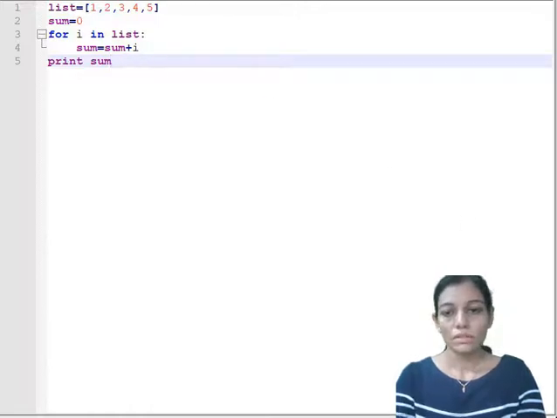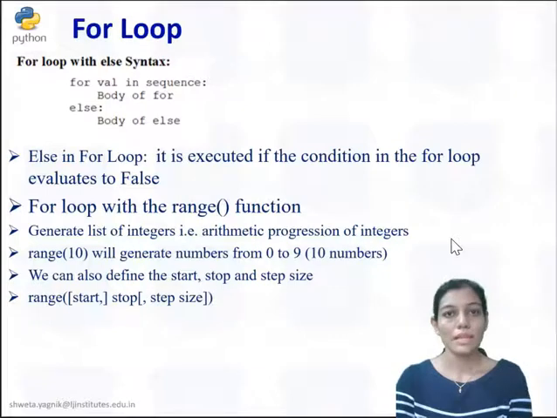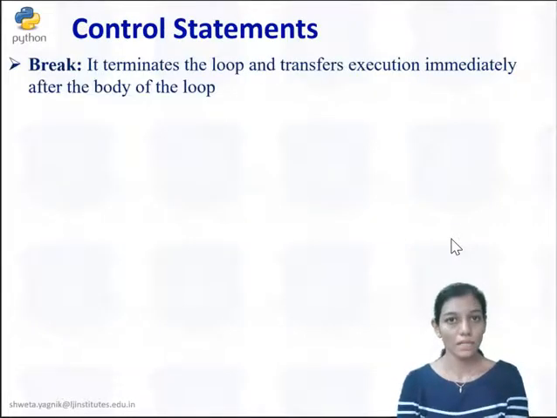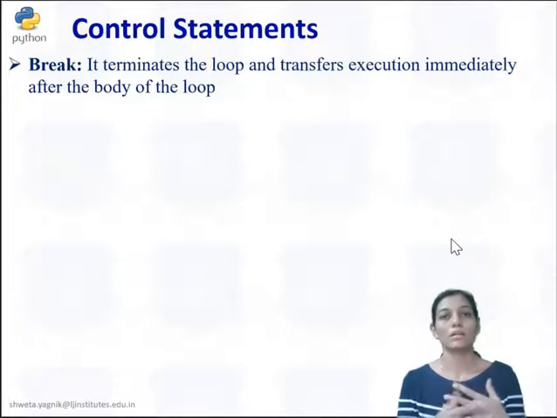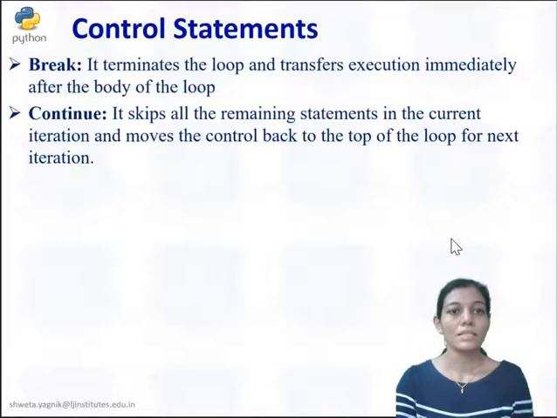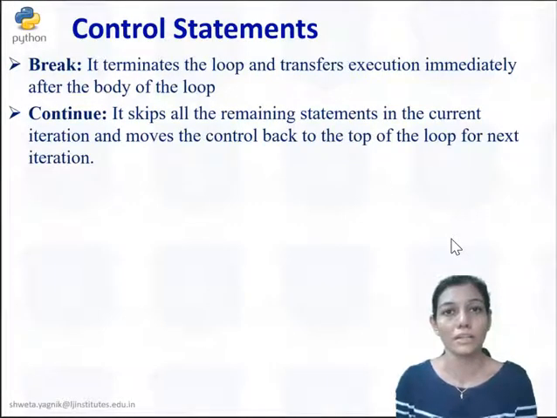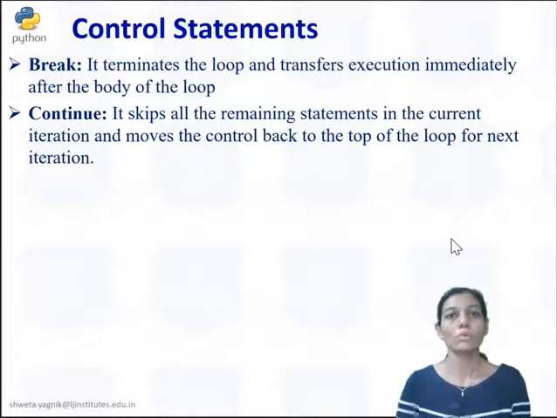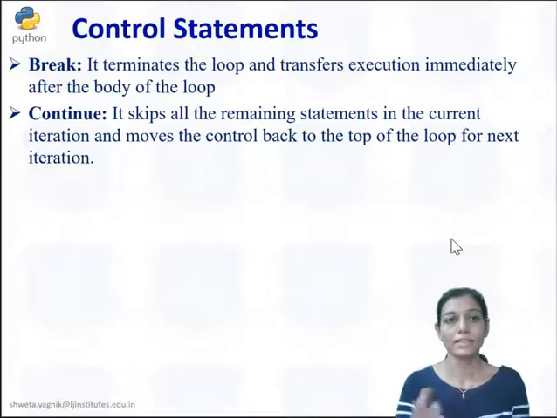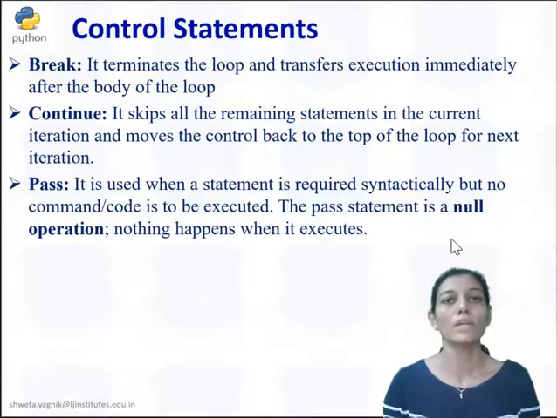Now we go back to our slides and see what is the next topic, that is control statements. The control statements are break, that will break the flow within the body of a for loop. Okay, next is continue. It skips the remaining statements in the current iteration. Okay, if you don't want to go further and want to continue with the next iteration, at that time we will use continue. And next is pass. This is new in Python.